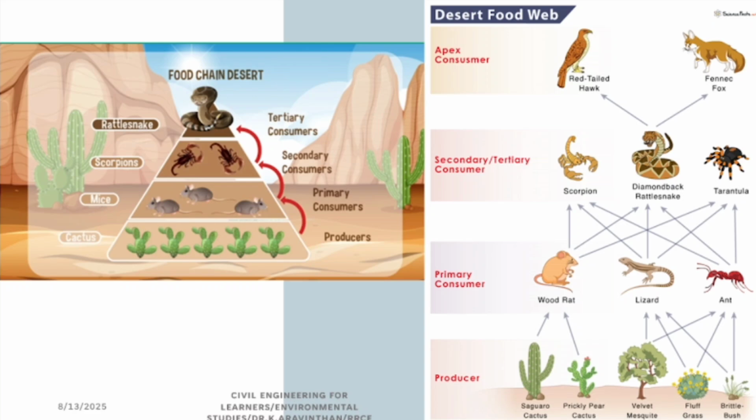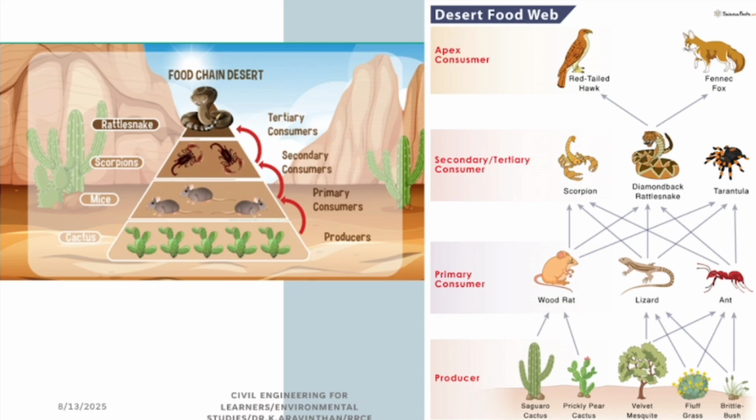In desert system, you will be having this much of cactus as the producers. It is consumed by mice, and mice is consumed by this kind of scorpions, and above that you have a tertiary consumer as rattlesnake. So you see this flow chart. Also food web. There are two things, food chain and food web. This is called food chain and this is called food web.